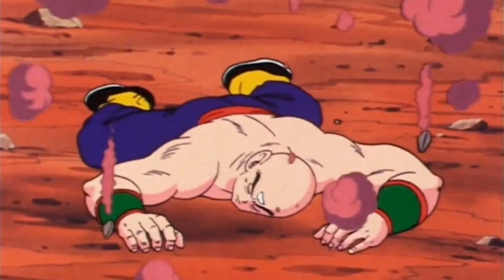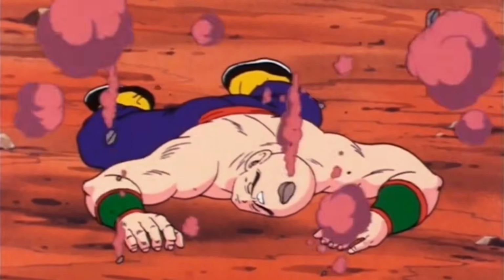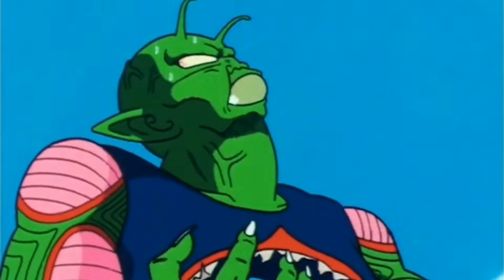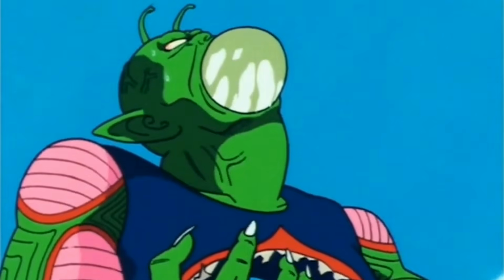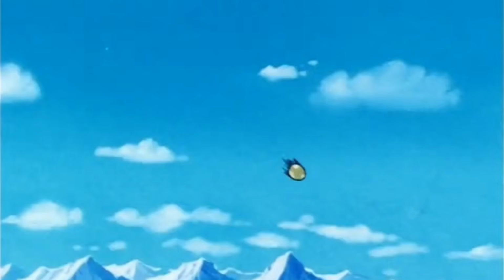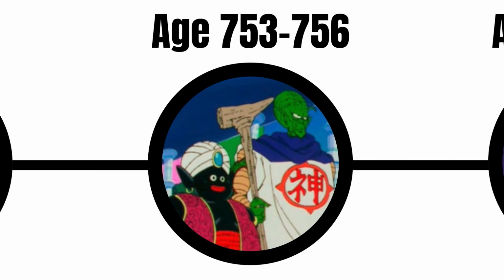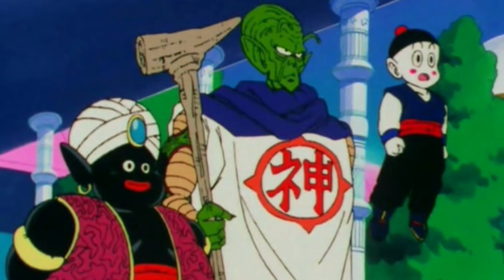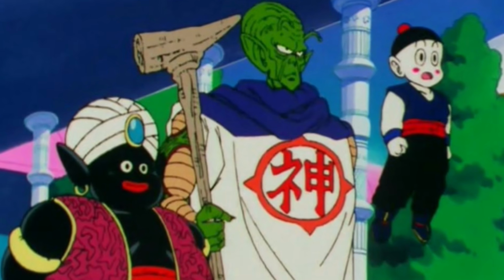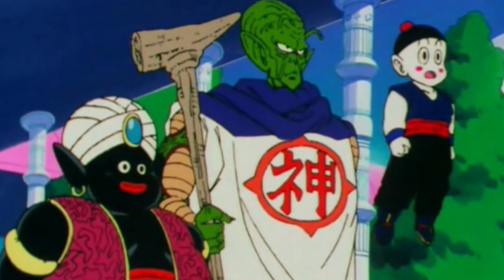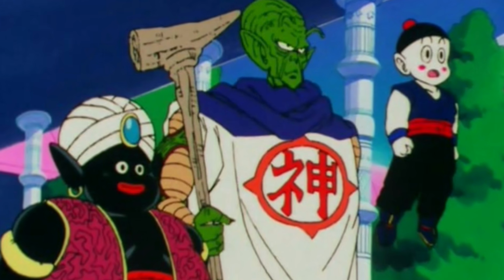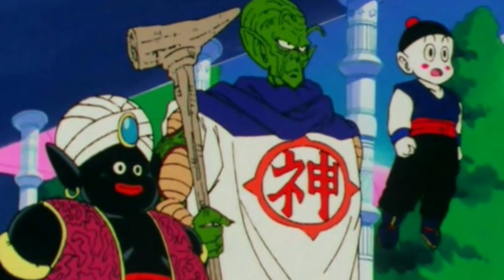During the crisis, Krillin, Master Roshi, and Shiatsu are killed, but are later revived with the Dragon Balls. Goku defeats King Piccolo, but the evil Namekian spits out an egg containing his reincarnation, Piccolo Jr. Age 753 to 756, Goku trains for 3 years with Kami and Mr. Popo to prepare for a rematch against Piccolo Jr. During this time, Kami removes Goku's tail so he can't turn into a giant ape again.